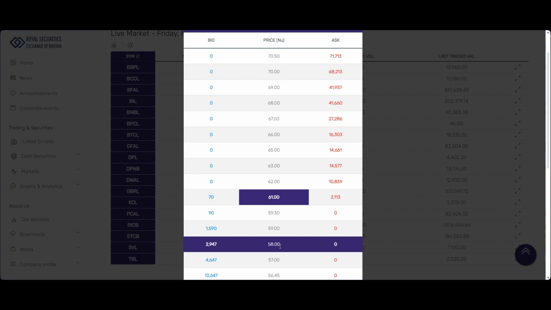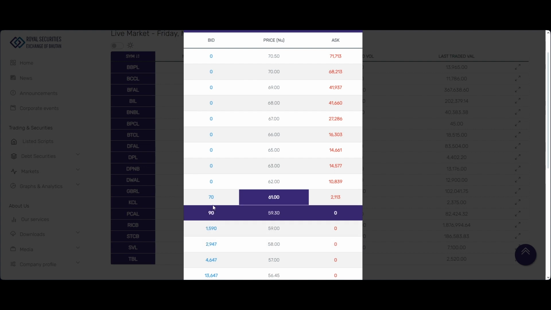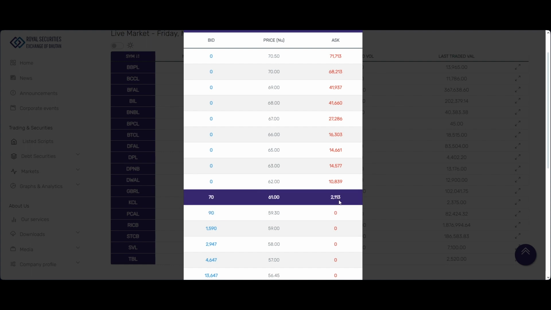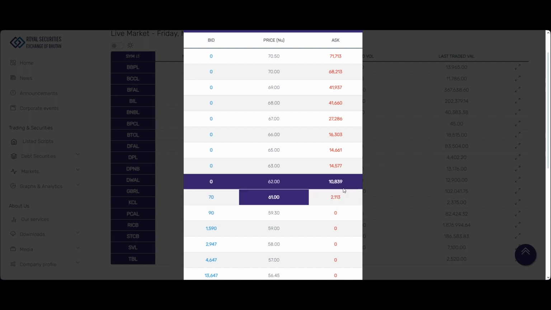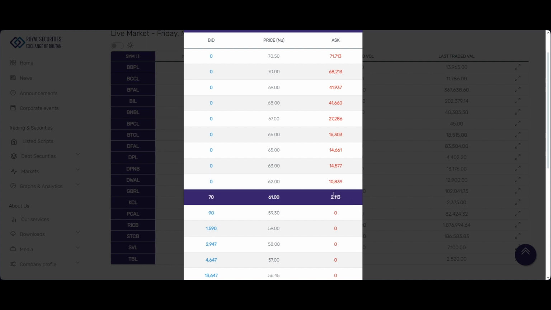So if you see, we have 70 shares someone is willing to buy, and then 2113 shares of BIL someone is willing to sell. So this can be a group of sellers or one seller. All their volume will be accumulated.